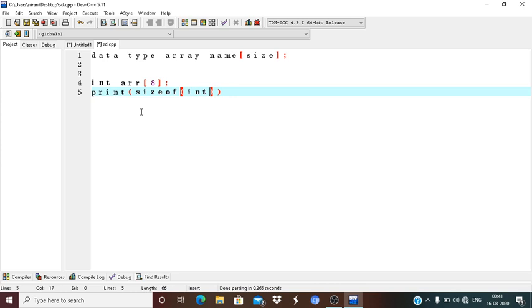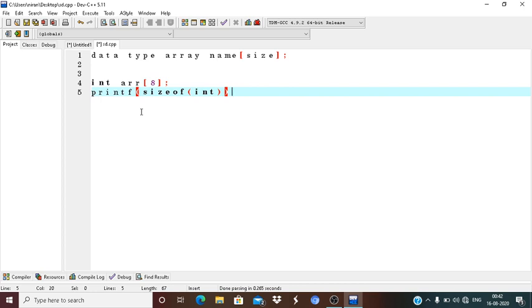The sizes of float and character are constant, but the integer data type varies from machine to machine. So you can check with this printf statement how many bytes will be allocated by int.